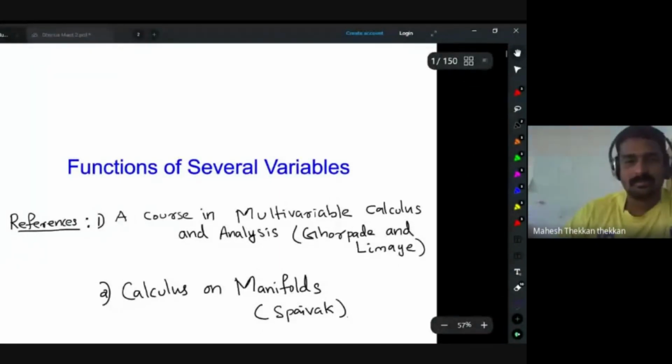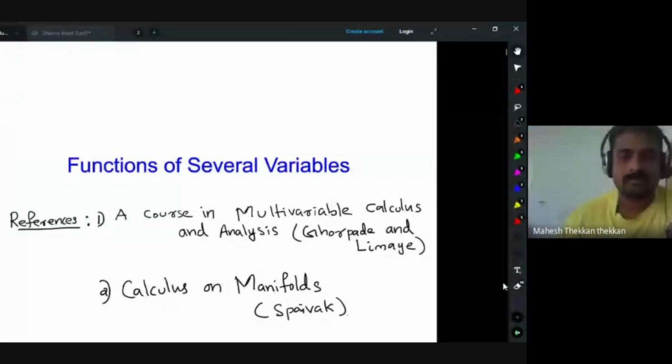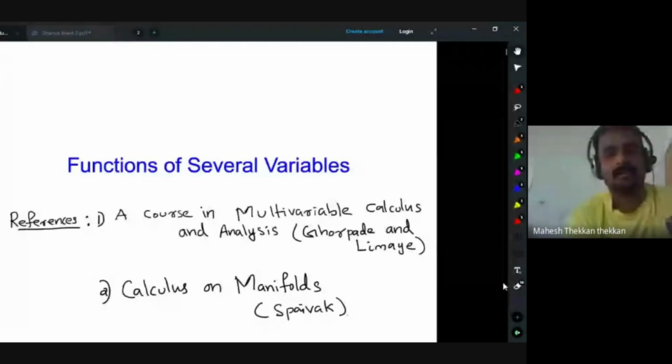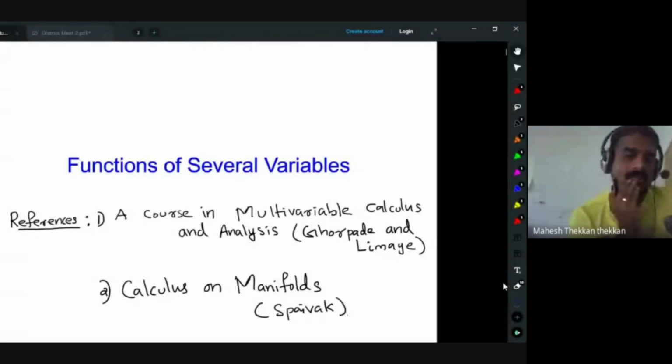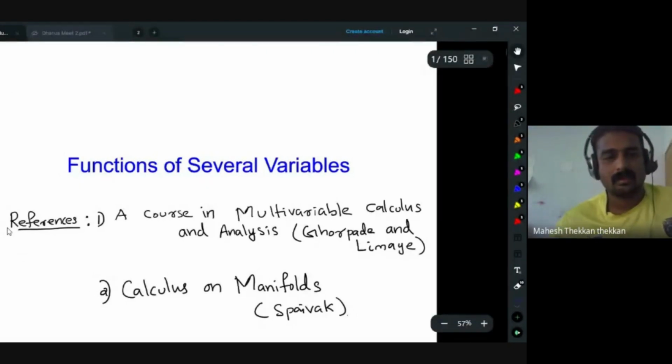Today we will discuss some functions of several variables and some previous year problems, basically CSIR, GATE and JAM exam problems. These are the two references I suggest: A Course in Multivariable Calculus and Analysis by Gupta and Limaye. Those who are preparing for this type of competitive exam will find this first book very useful. The second one is also a very standard book, Calculus on Manifolds by Spivak.